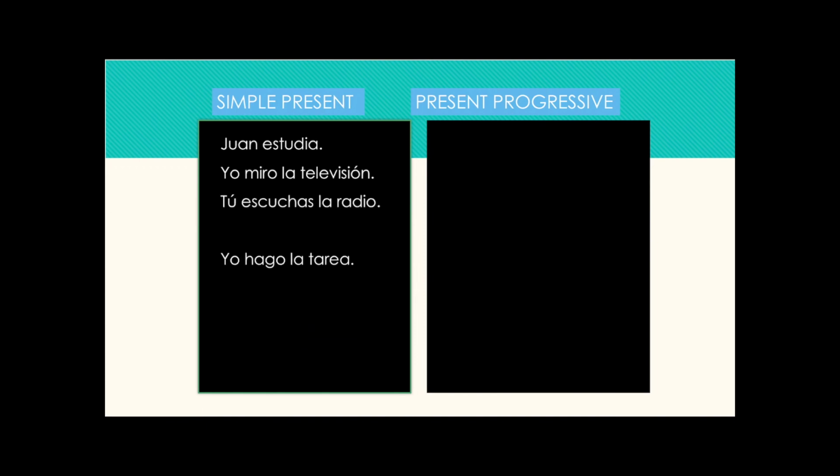In your notebook, figure out how these sentences in the simple present will change to the present progressive. Remember, the present progressive has two parts, the verb to be and ando for AR verbs or yendo for ER-IR verbs. Pause the video now.